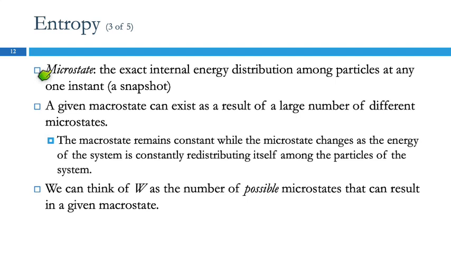This is not something that we can actually directly observe, so it's more of a thought experiment. But any given macrostate can exist as a result of a large number of different microstates. The macrostate stays constant while the microstates are changing. The energy is redistributing itself, but the overall energy is the same. So we can think of W as the number of possible microstates.